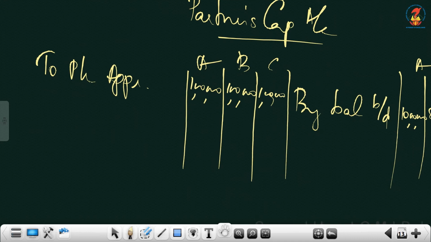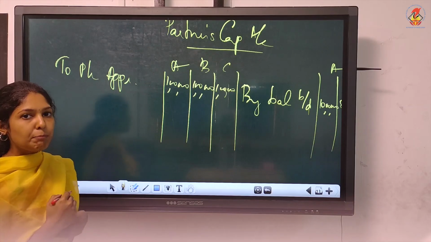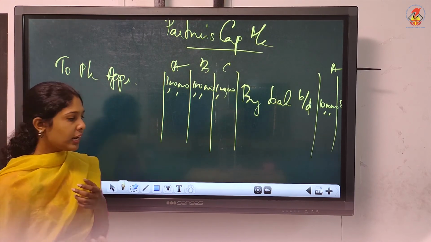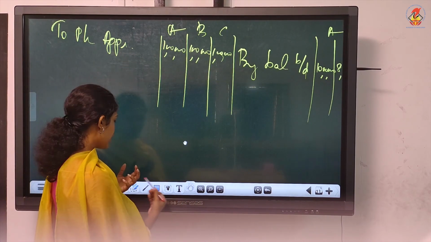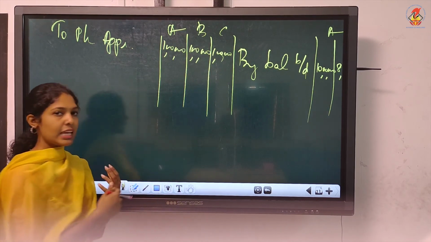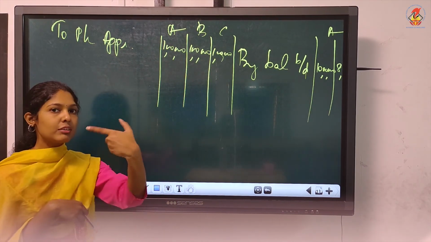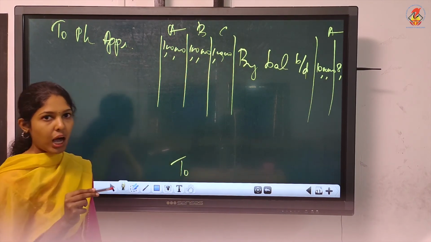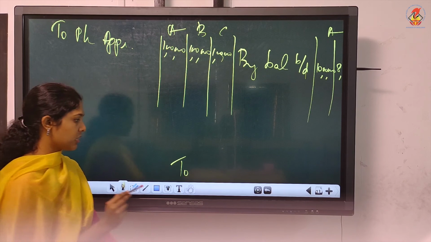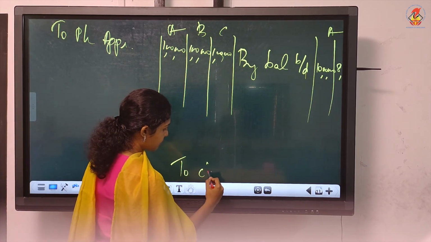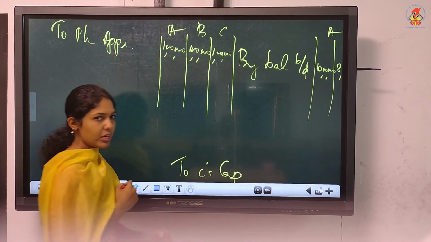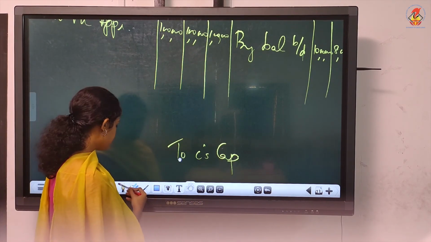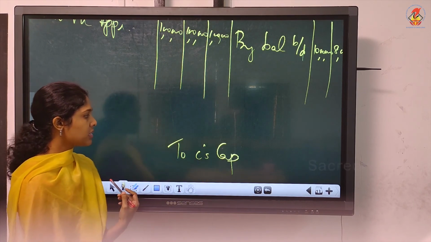Next we'll show how A and B will pay the amount to C on a later date. So what is the journal entry we are going to do? Right now they can't do anything. So later we will take from A and B's account and we'll give it to C. So what can be the journal entry? Journal entry is not asked, and just showing for you to understand. So we are giving to C. So C is capital. If we are giving to C, write 'to C'. Understood? Just like you write a letter to that person's name. So to this partner's credit.